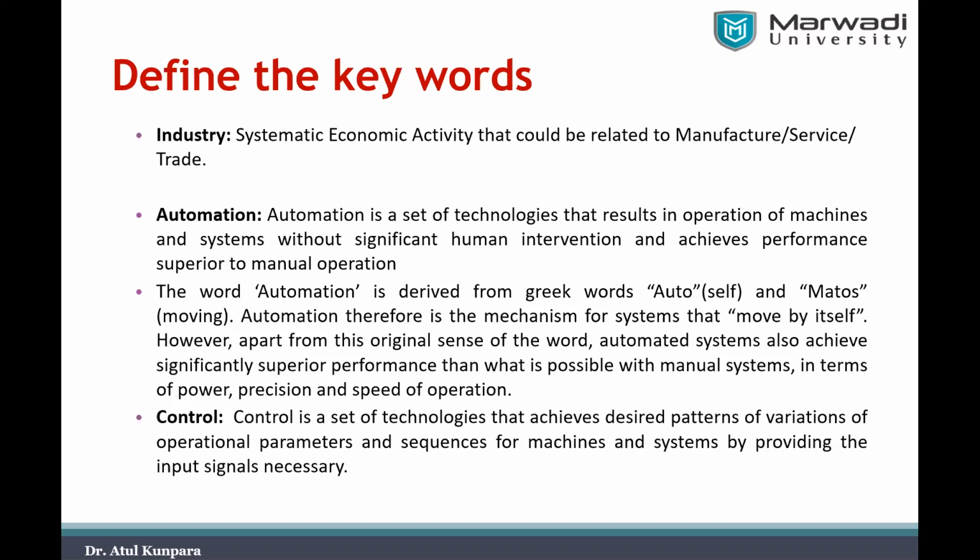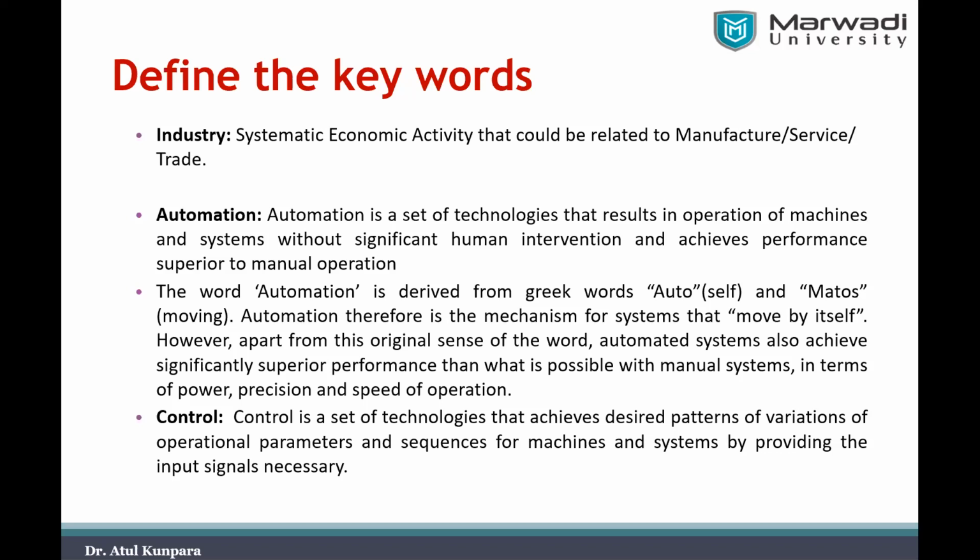So the very first thing is industry. What do you know about industry? What is the thing we call an industry? If you want to give a proper definition of industry, it is a systematic economic activity that could be related to either manufacturing, servicing, or trading.